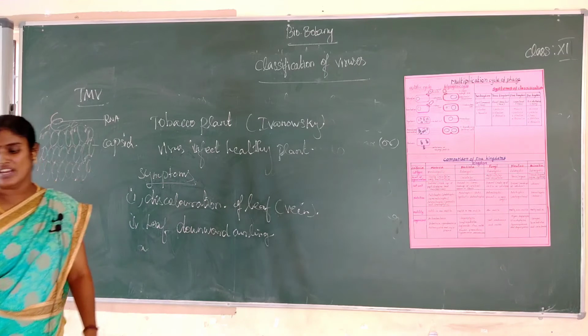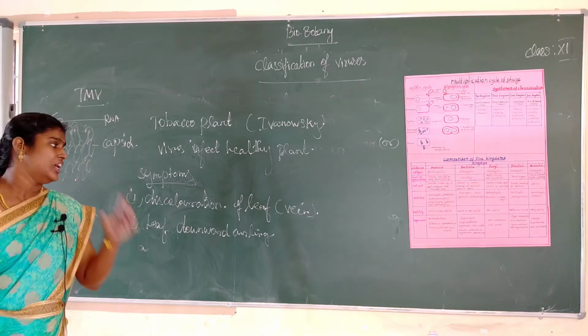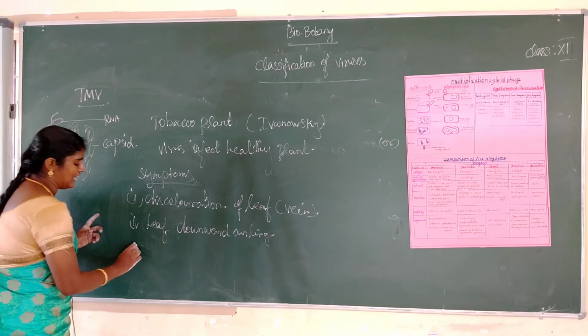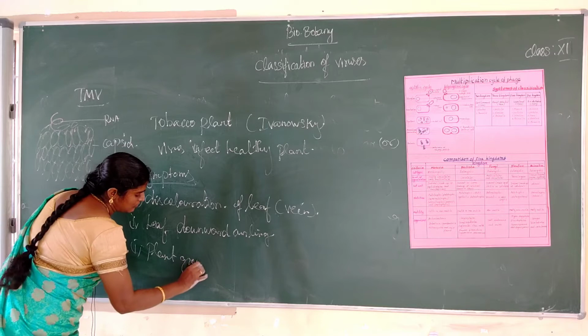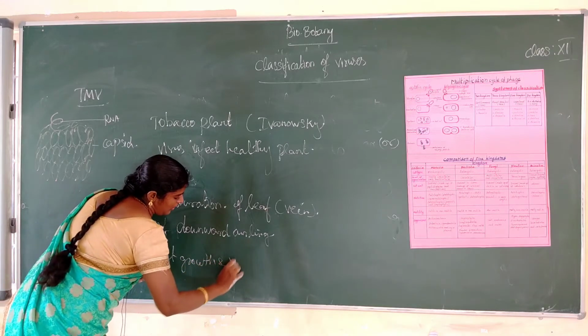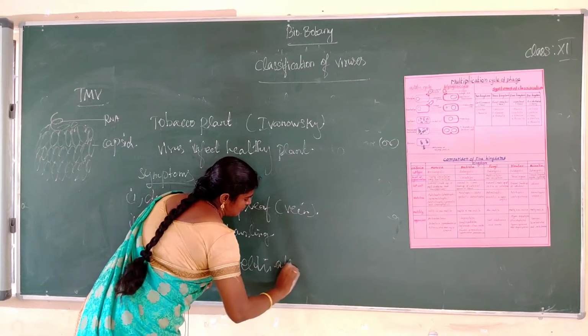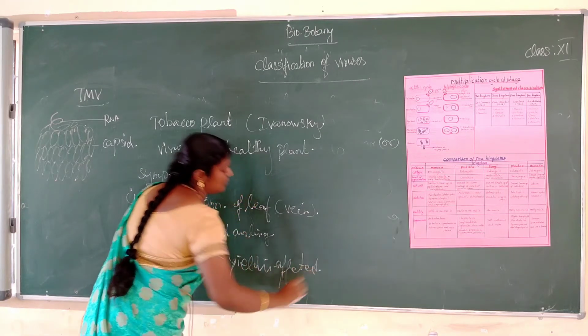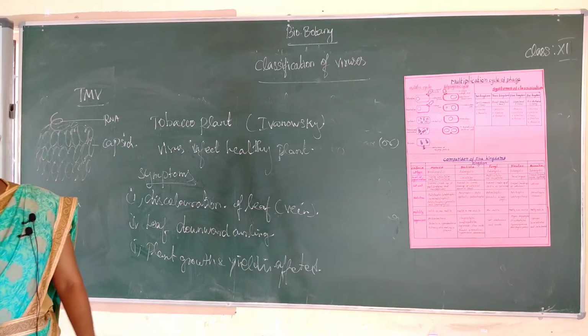Okay. So next one, leaf downward curling. Next one, major symptoms: the plant growth and yield is affected. These are the main symptoms of tobacco mosaic virus in plants.